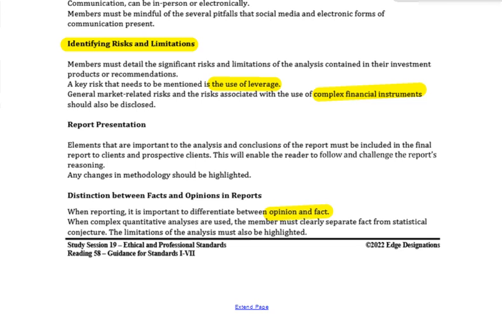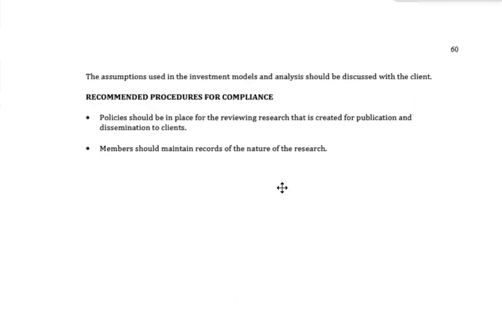Away we go. Over the page over here, guys, top of page 60. The major assumptions used in investment models should also be discussed with a client. Recommended procedures for compliance. Policy should be in place for reviewing research that is created for publication and dissemination to clients. And members should maintain records of the nature of the research.